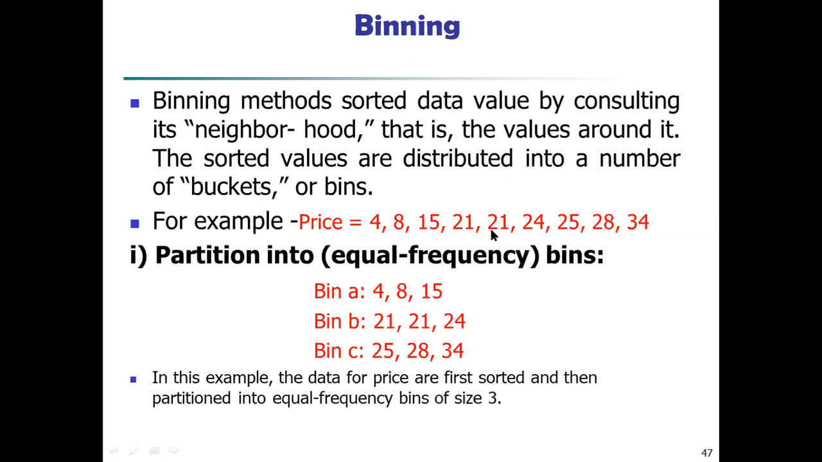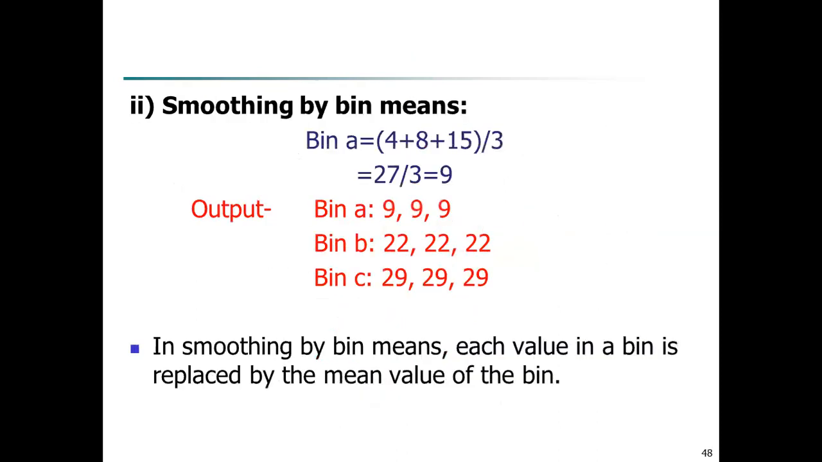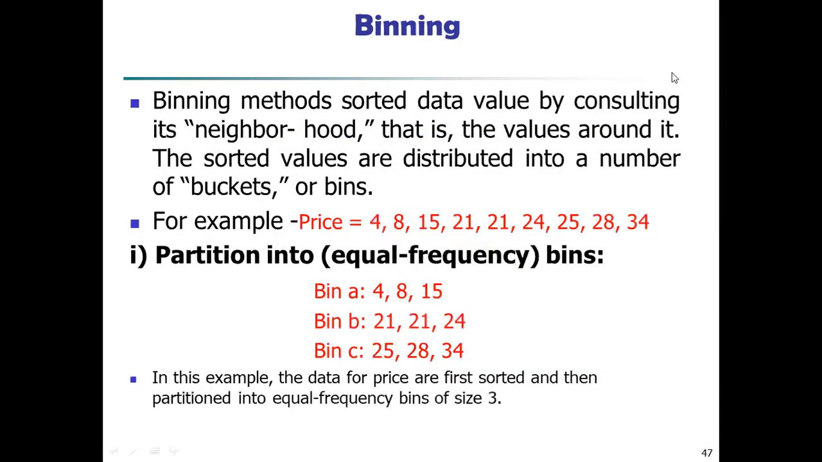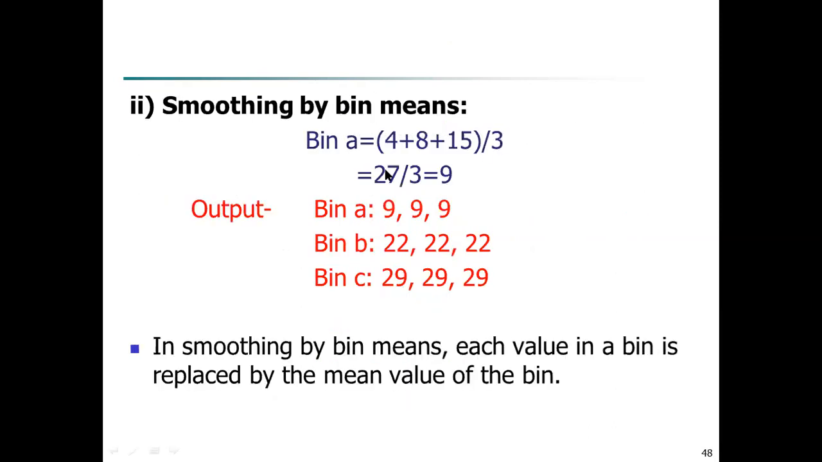right? So first of all, the data for the price are sorted, then partitioned into equal frequency bins of size 3, right? Now second is smoothing by bin means. So what we have to do, first of all, we have to calculate the mean, and whatever the mean comes, replace all values of that bin with that mean, right? So first value is 4 plus 8 plus 15 divided by 3. Why 3? Because we are just calculating the mean over here. So 4 plus 8 plus 15 divided by 3 comes to 9.